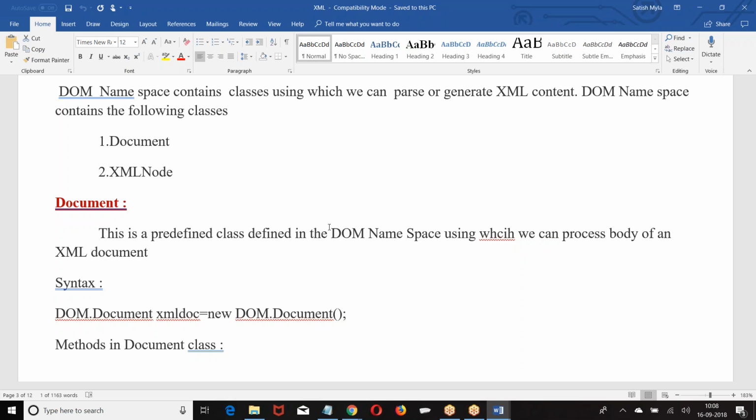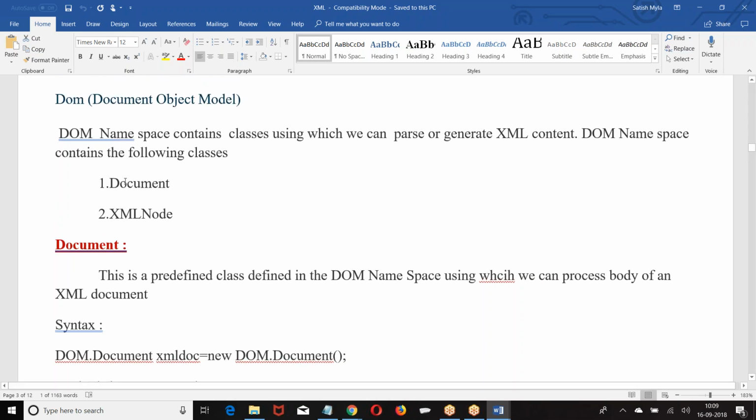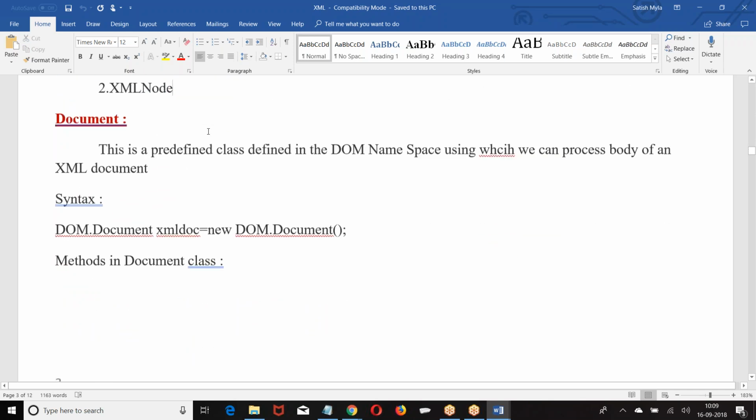Am I right? Where are these classes defined? System.JSON, System.JSONGenerator, System.JSONParser. These three classes are defined under the namespace of System. Similarly, the Document class and XML node class are defined under the namespace of DOM. Under the namespace of DOM, we have the Document class and XML node class. So what is the full form of DOM? Document Object Model.